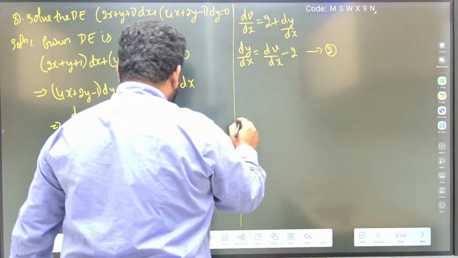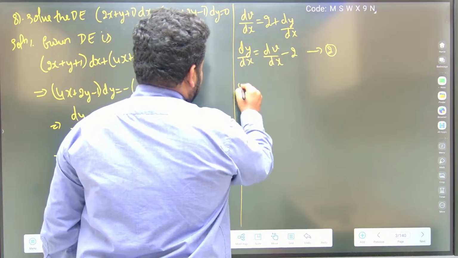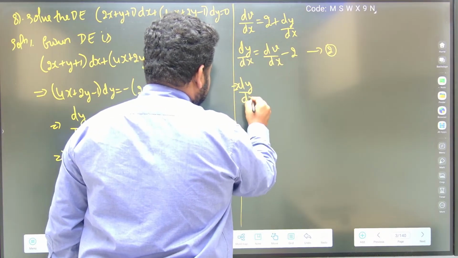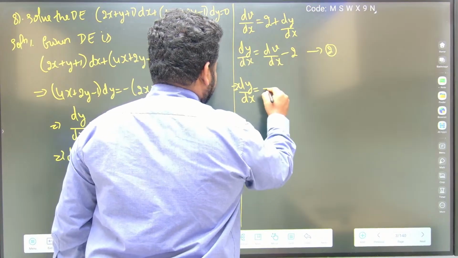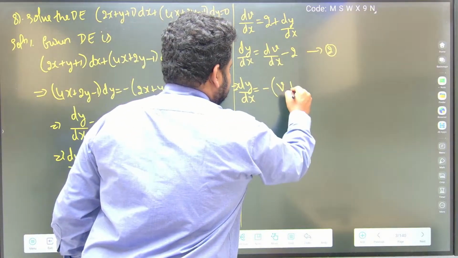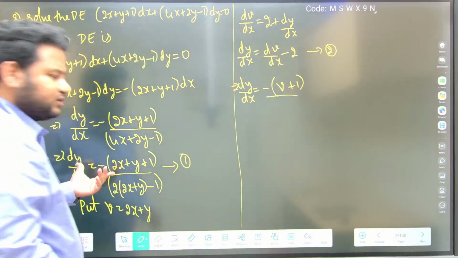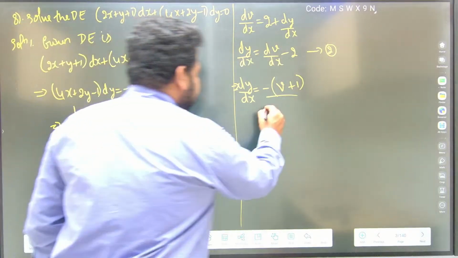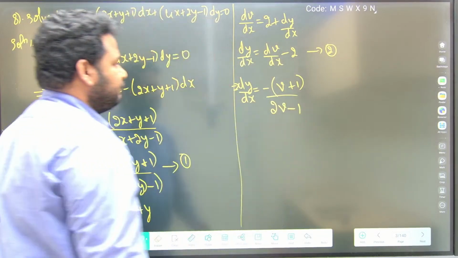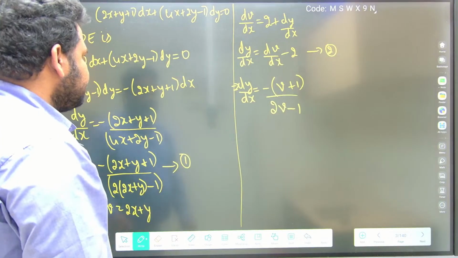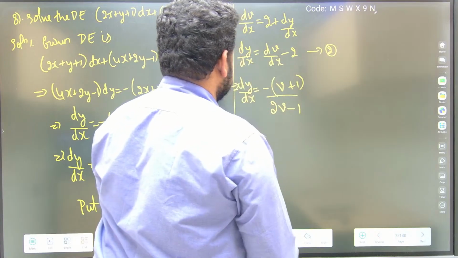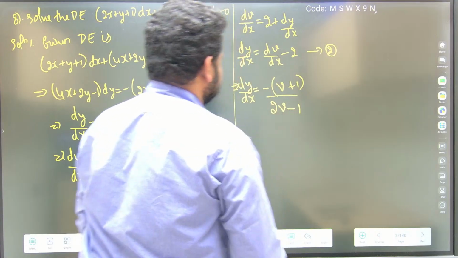Now let us write this as equation 2. This implies dy by dx is equal to minus of 2x plus y, this will be minus of v plus 1, I am writing it in equation 1, divided by 2 into v minus 1. Okay, this is what I have. Dy by dx is equal to dv by dx minus 2, correct? This is what I have.